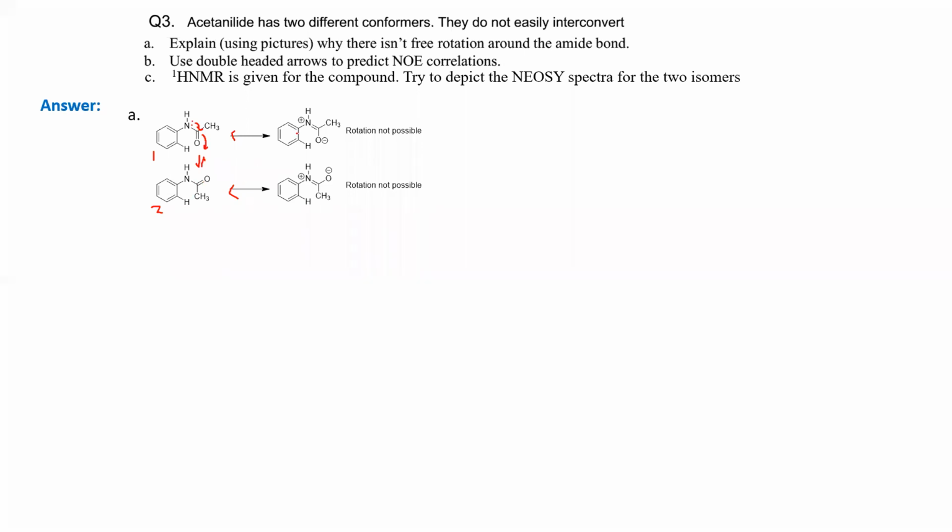But actually in solution they remain in these 2 forms, and that can be easily identified by proton NMR study or the NOESY study also, okay. So where will be the interactions, the spatial interactions?